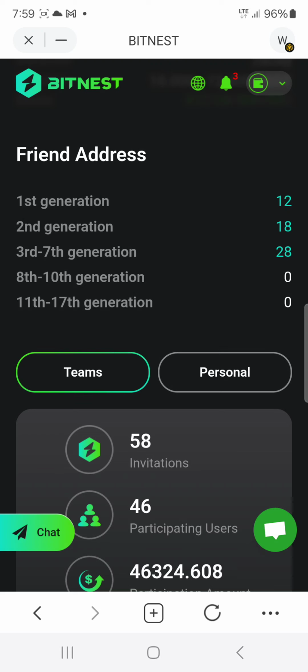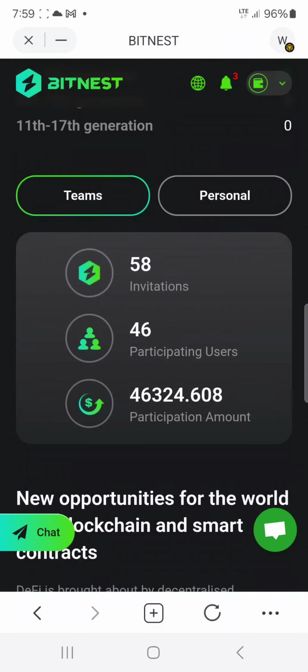In this example, I have 12 on my generation 1, 18 on my generation 2, and 28 between generations 3 to 7. So definitely, guys, pay close attention to this. It absolutely means a lot. This just gives you some more statistics in terms of numbers.